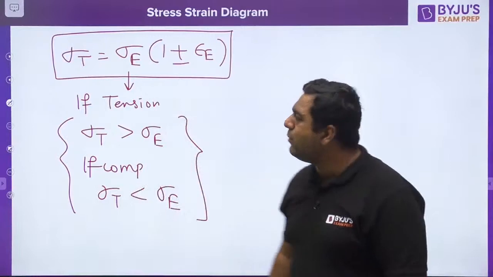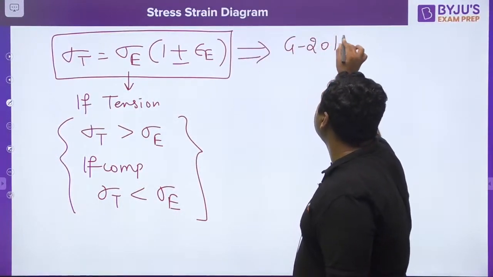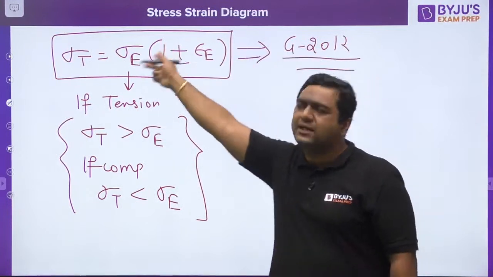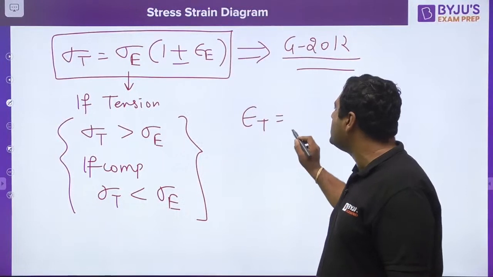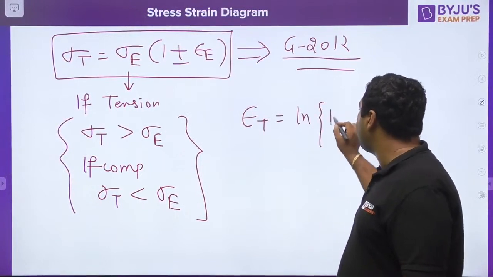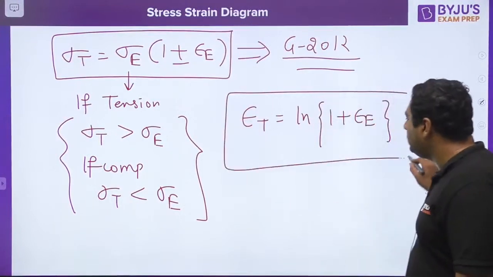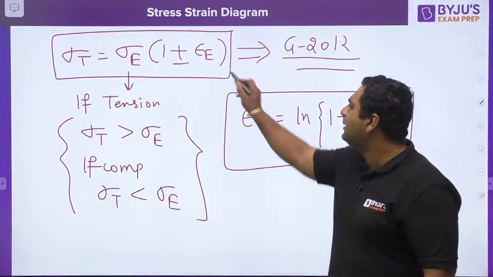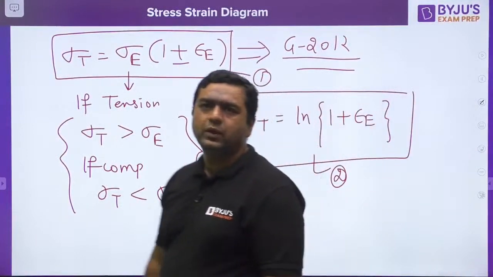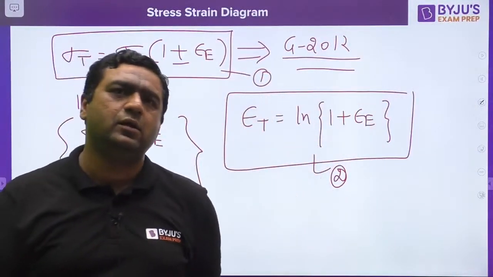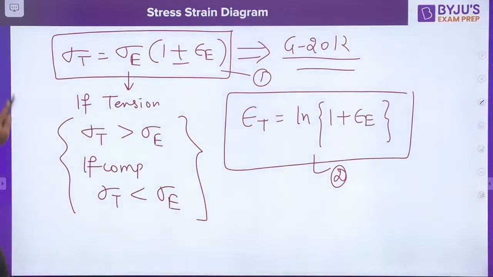And I would like to tell you, my dear, this was a question asked in GATE 2012, that the relation between true stress and engineering stress. Similarly, my dear, we can derive true strain to be equal to ln(1 plus engineering strain). This is the relation between true strain and engineering strain. They are very, very important relations for the GATE exam. Hope you guys are getting it. Is it fine? Yes. So guys, let us move further.